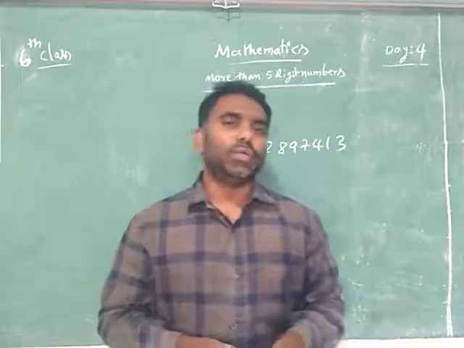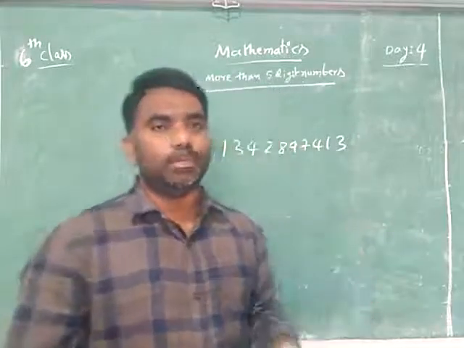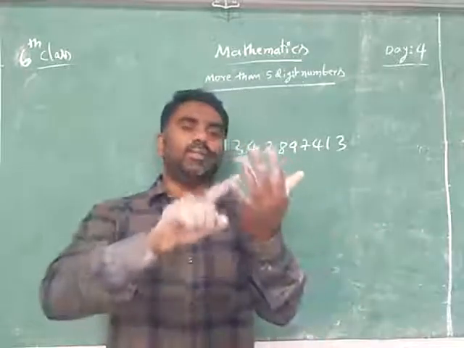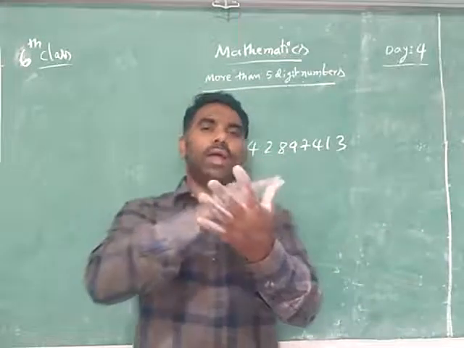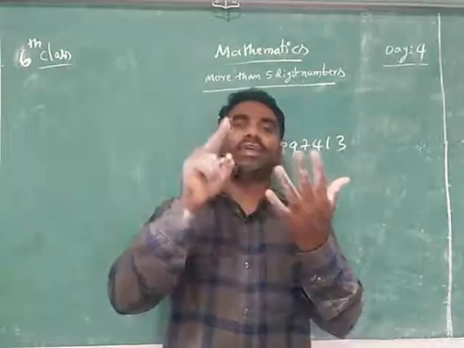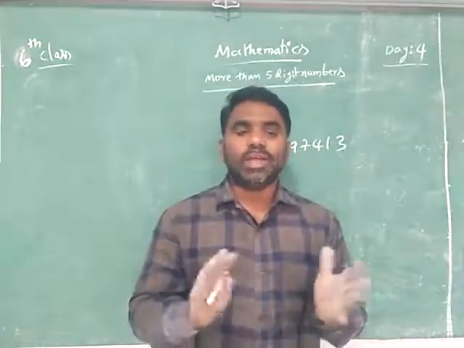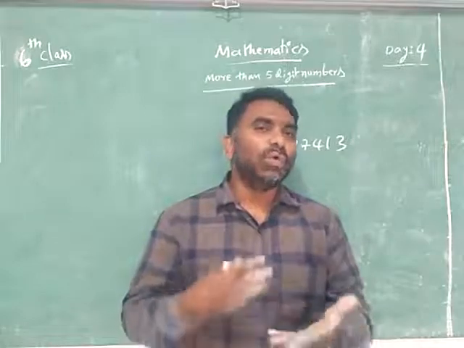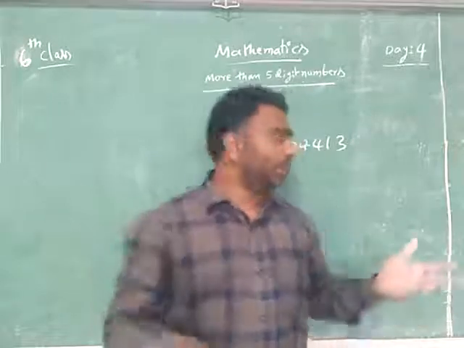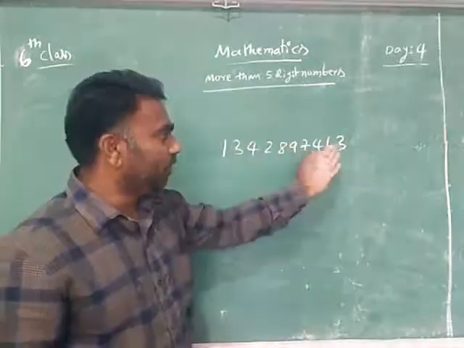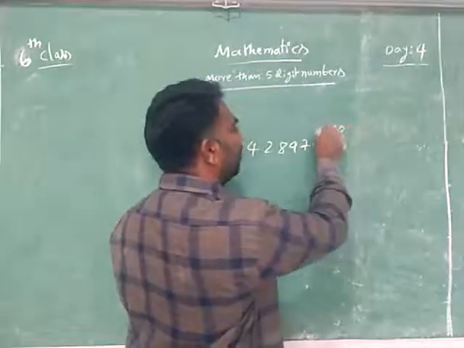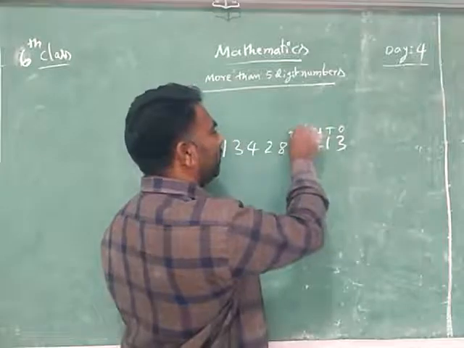But today we will learn how to read them, how to write them, and what the places are. You know the places: ones, tens, hundreds, thousands, 10,000, only up to there we know. But now, how do you write more? How do you increase the other places, because so many places are coming? If I say write the places, you would say ones, tens, hundreds, thousands, 10,000s.